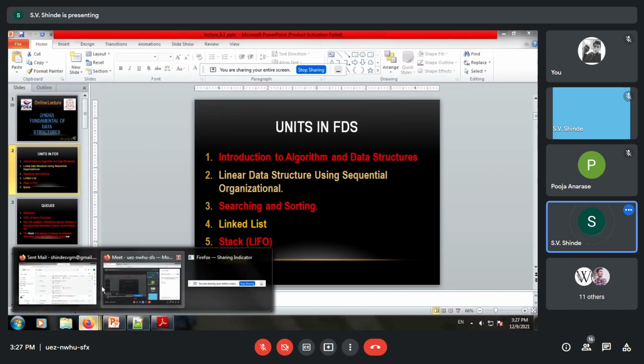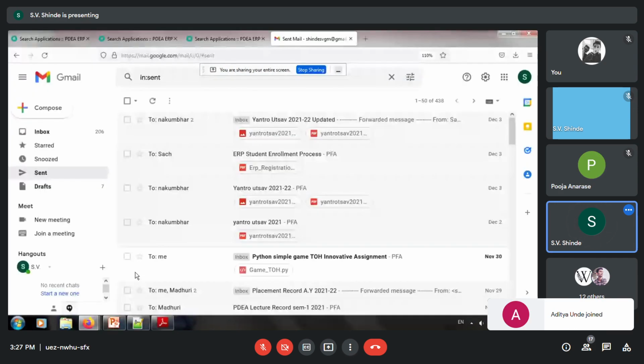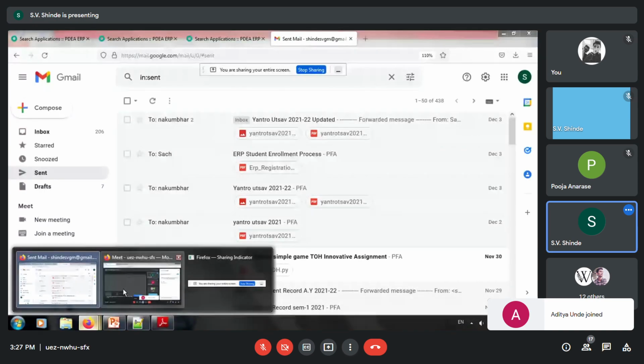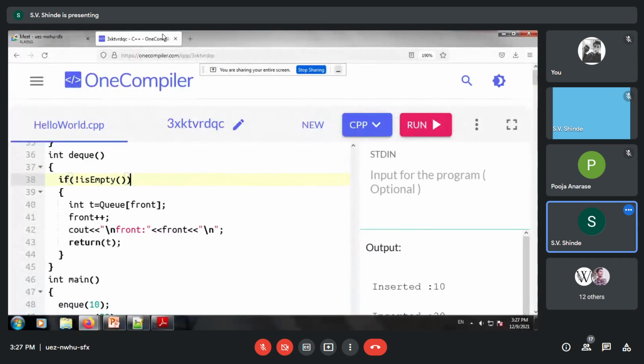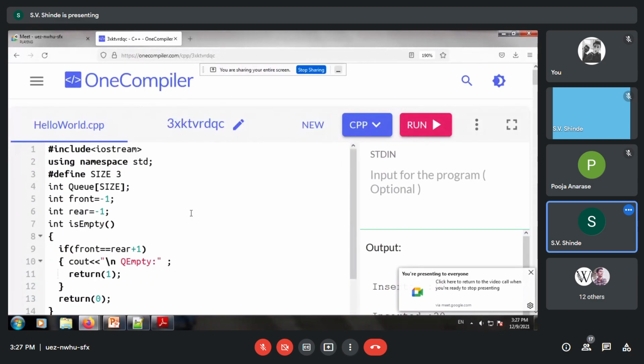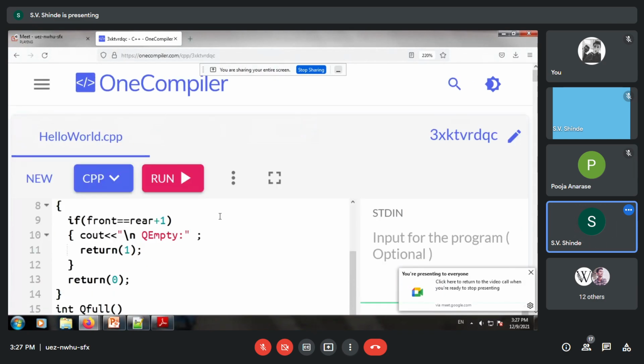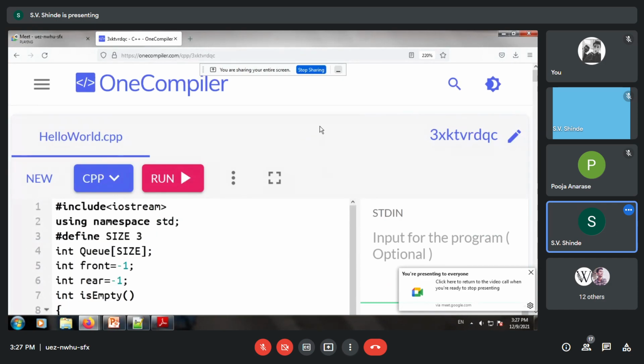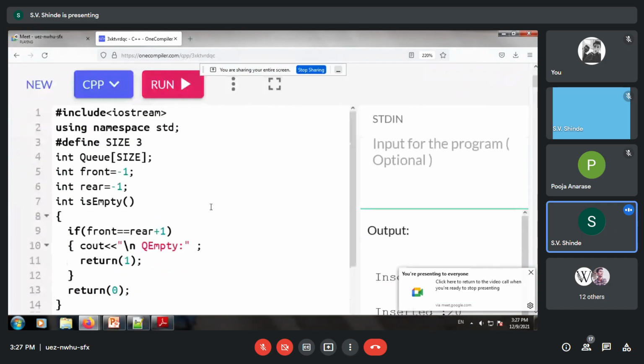Let us simulate. Yes, participants, is the code visible to you? Okay. Now see, as far as the data structure is concerned, we have defined the size.